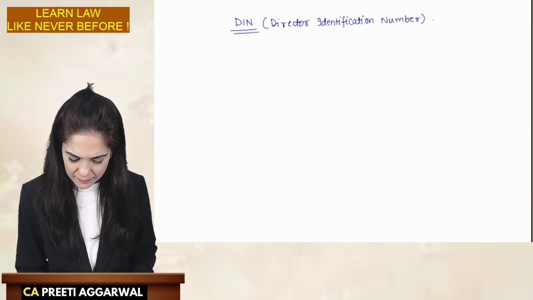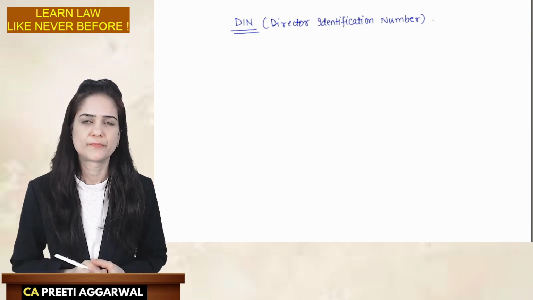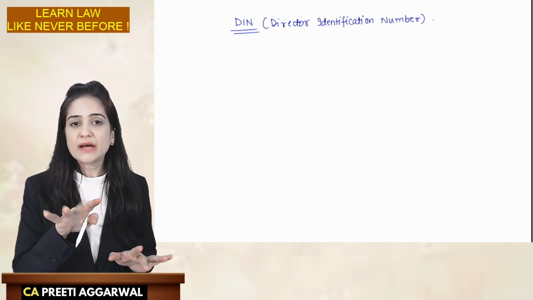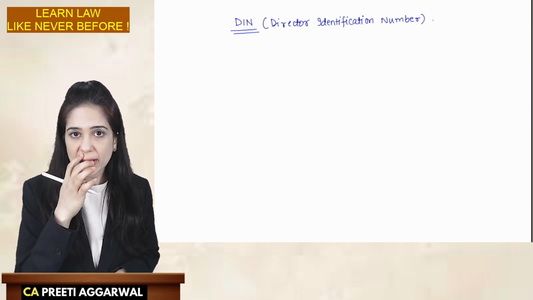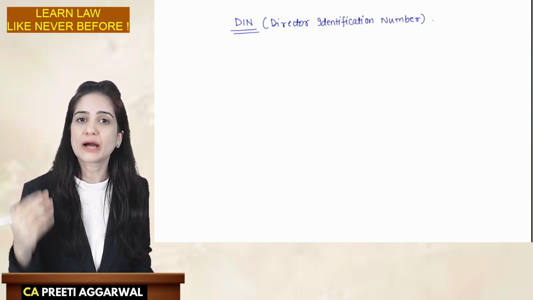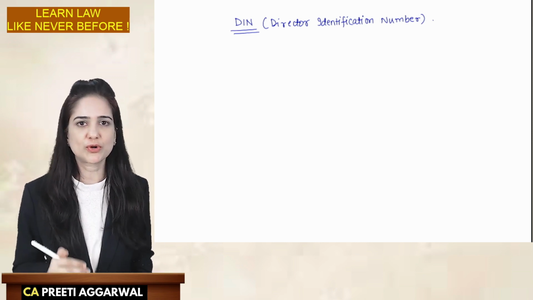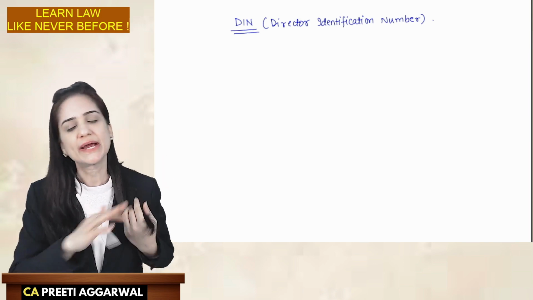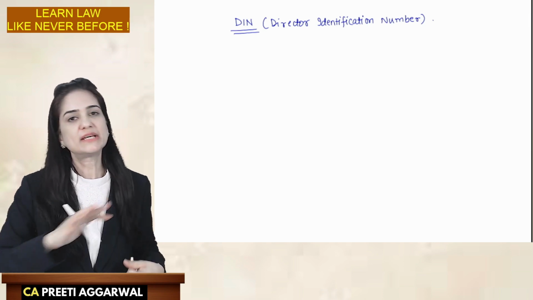Now, what is the importance and what is the use of DIN? See, you visit the website of MCA, you enter the DIN of any director. You will get a list of all the companies in which he is a director. So, if you enter the DIN of Mr. Mukesh Ambani, ma'am, how will we come to know the DIN? It is public information. It is publicly available.